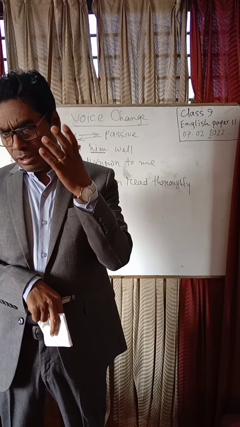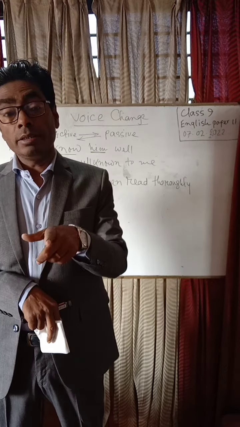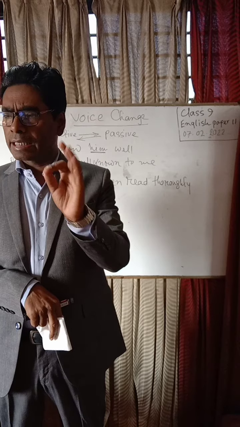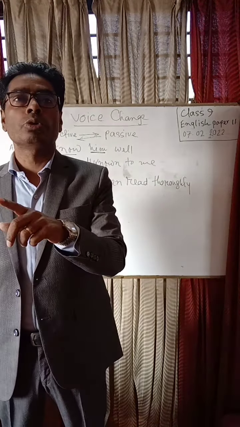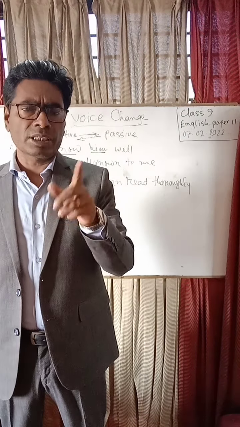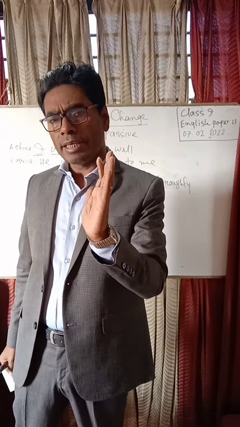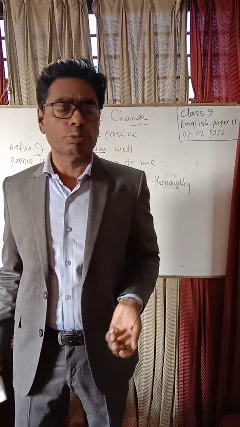Whenever you change an active sentence into a passive sentence and a passive sentence into an active sentence, you have to recognize subject, verb, and object. Once you can recognize these three parts of speech, it will be much easier.